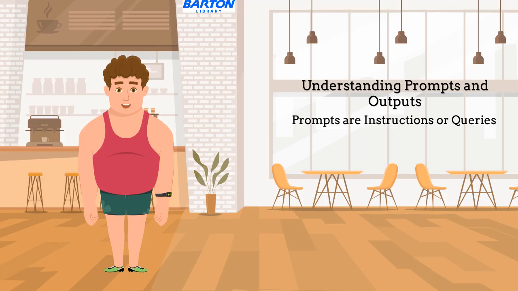Prompts are the instructions or queries you can input to generative AI models. They provide context and guidance to the AI to generate relevant content. For research purposes, prompts can be questions, statements, requests, or topics, or a combination of any and all of them. Outputs are the AI-generated responses based on the given prompts. The quality and relevance of outputs depend heavily on the clarity and specificity of the prompts. Crafting effective prompts assists in guiding an AI model's output and provides you with meaningful and useful results.